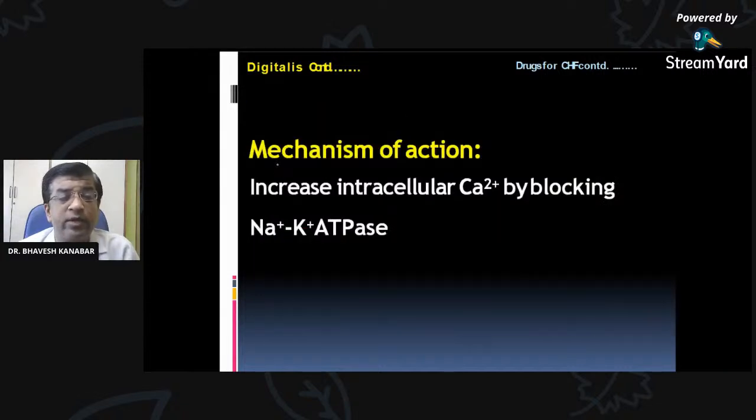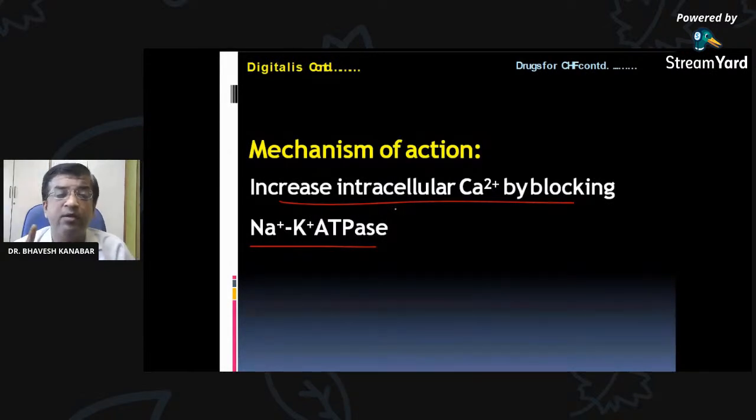So mechanism of action: how are these actions of increasing force of contraction produced? This increase is because of the increase in intracellular calcium ion by blocking the sodium potassium ATPase pump. Remember, in one simple line, the mechanism of action of digitalis, or digoxin or digitoxin, both are similar: by blocking the sodium potassium ATPase pump in cardiac myocytes, cardiac muscles.